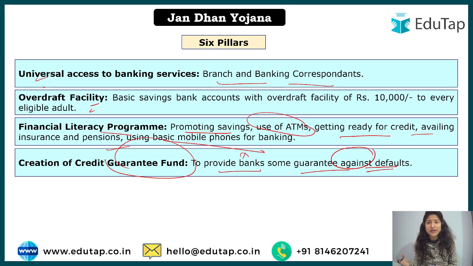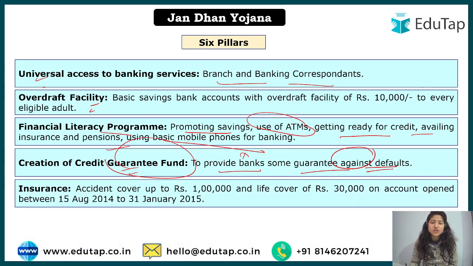There can be many default cases also, because here we are dealing with banks, and especially in this particular scheme we are focusing on the weaker section of society, right? So in that case, if the beneficiary is not able to return the money, then banks would also lose trust, right? They would not want the riskier side of the particular scheme, and that is why the credit guarantee fund has been established, so that the banks have the security that even if the defaulters are not able to pay, maybe due to a genuine reason that they do not have money, they have a backup from the government that they will give back the money.